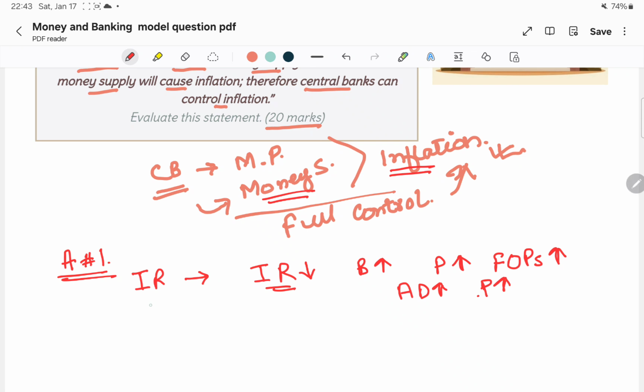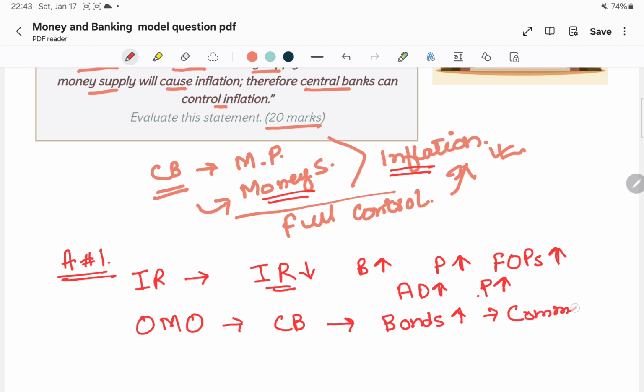Then we have OMO, open market operations. Open market operation means that the central bank offers securities like bonds to the commercial banks.